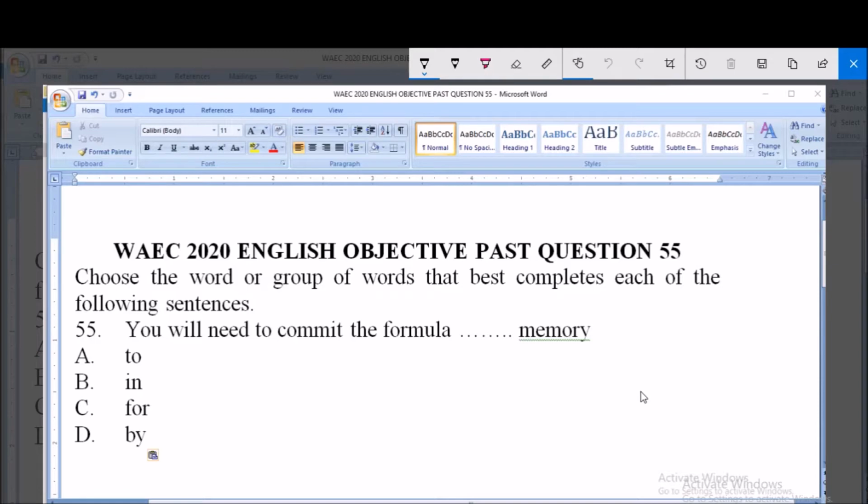Hello, good afternoon, welcome. This is WAEC, 2020 English Objective Past Question, question number 55. The instruction to this question says choose the word or group of words that best complete each of the following sentence. And to question number 55, the sentence here says you will need to commit the dash